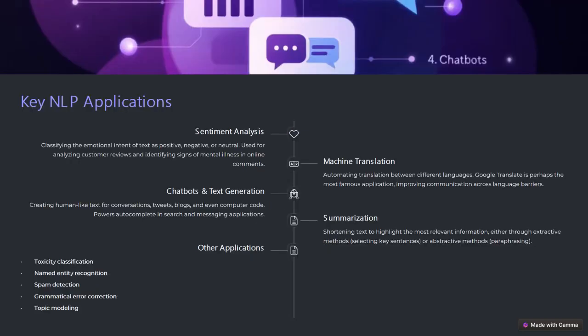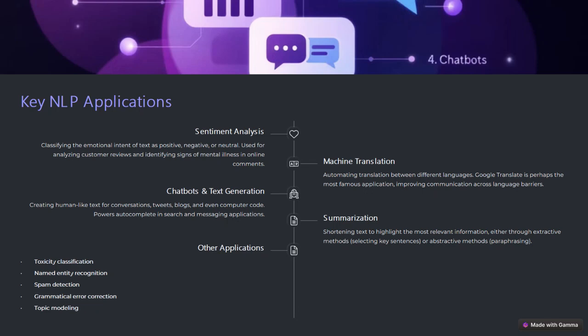Now there are some key applications of NLP which we will learn in upcoming lectures. NLP is used in sentiment analysis. For example, customers give product reviews, whether positive, negative, or neutral. To understand that, it is used so that without going through all the text, it can be understood whether the product has good or bad reviews.